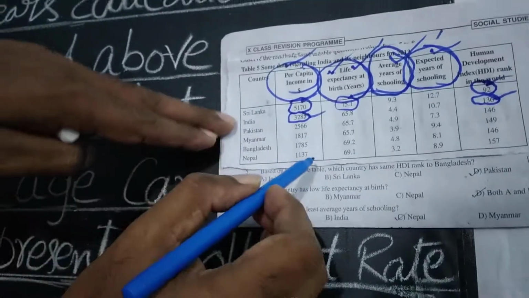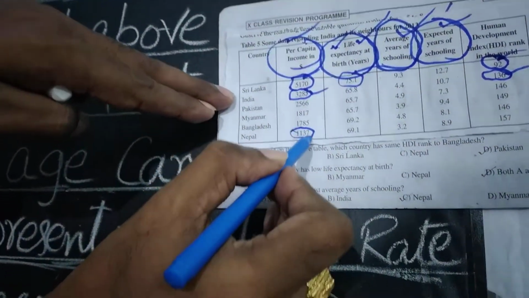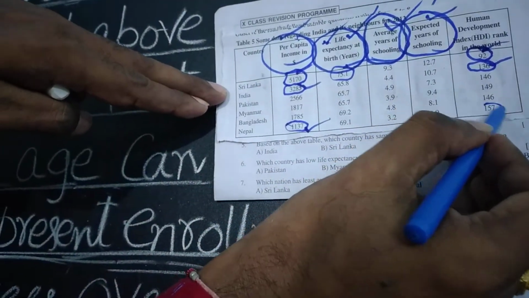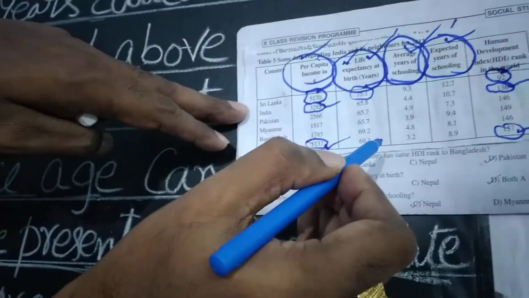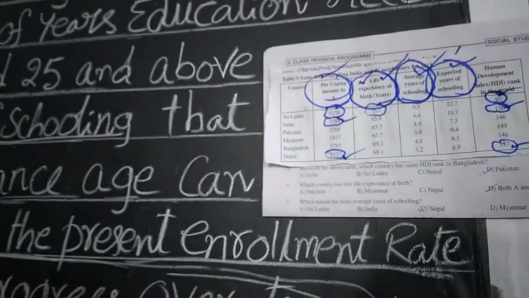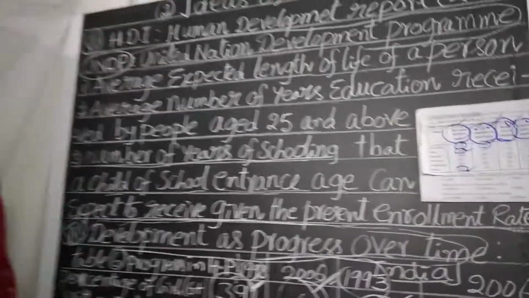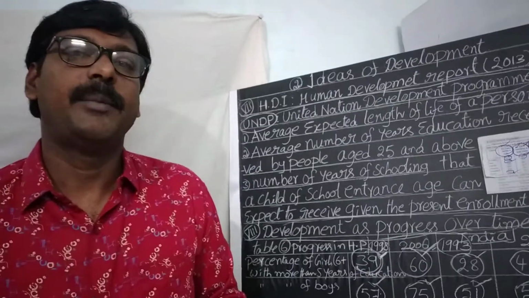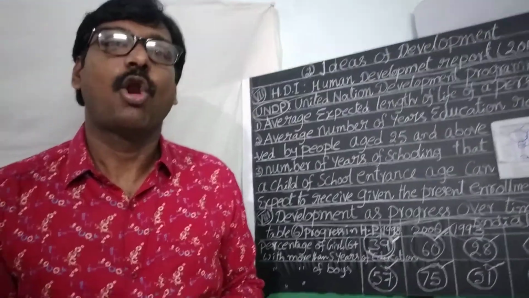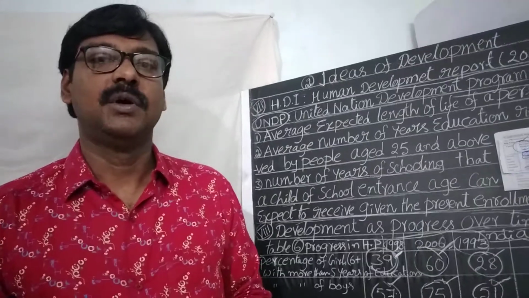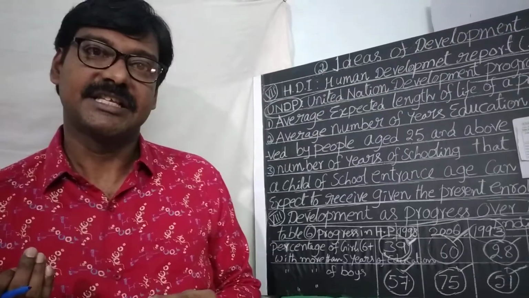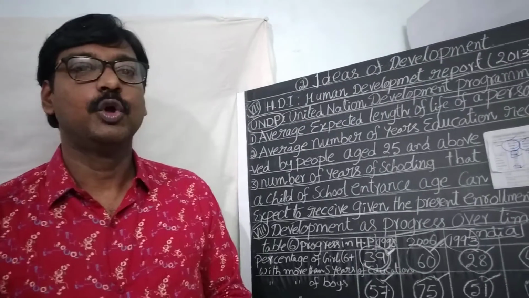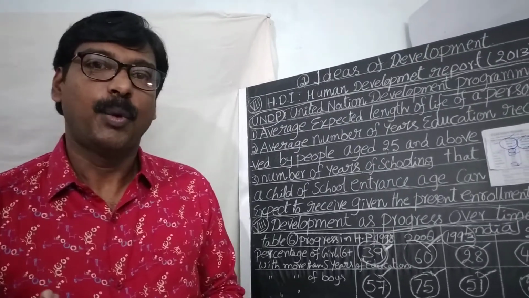So then we have observed that Nepal is a very low-income country with low per capita income, and its rank is also very low. Like that, the countries' data was given by the United Nations Development Program. The total data of 177 countries was given by the United Nations Development Program.